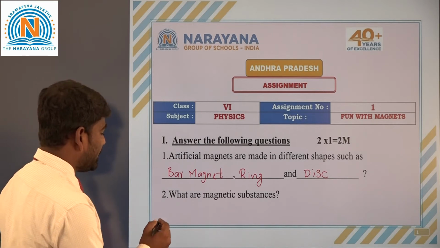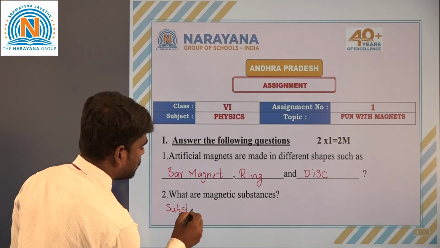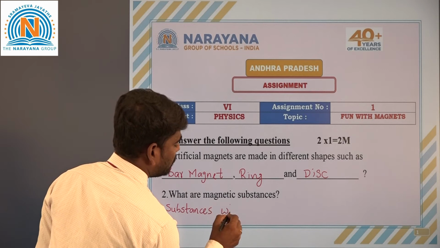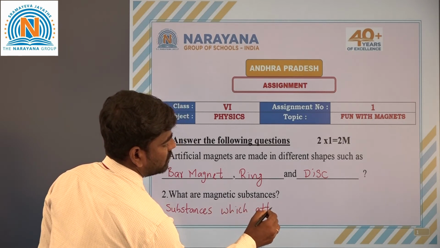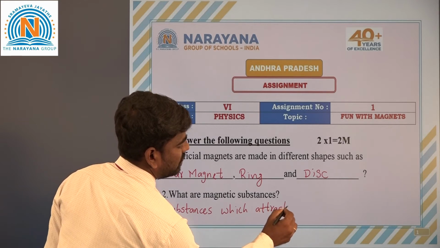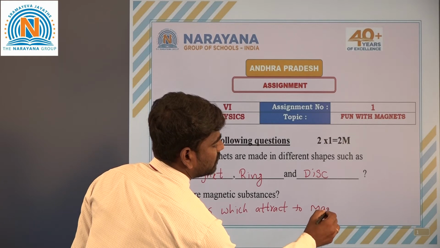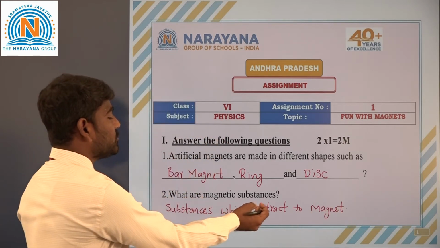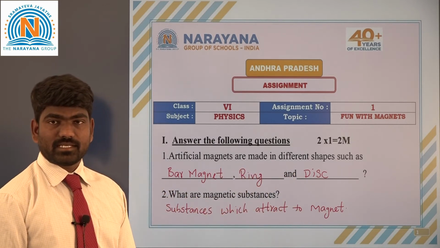Simply, we can define that substances which attract to a magnet are called magnetic substances.